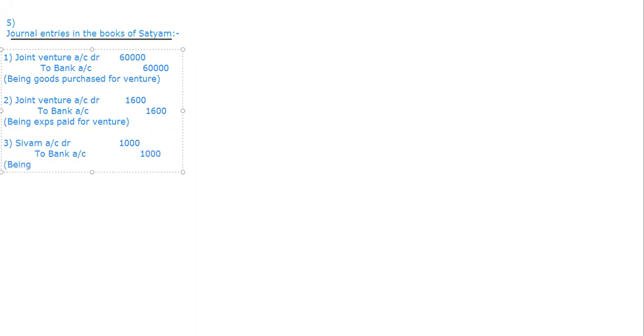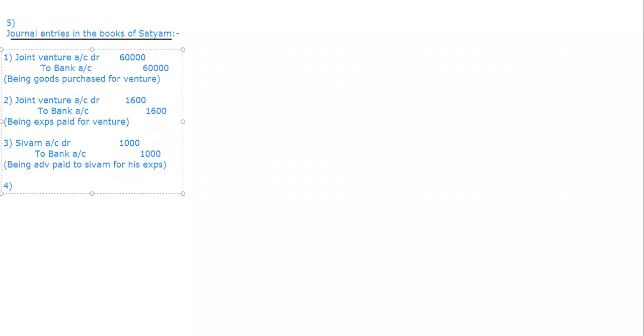What is that? Regarding advance and regarding balance payments, there will be no involvement of the main entry, that is consignment, and in this case joint venture. That is the reason this entry we are not transferring to the joint venture, because the balance settlements are to be done between the parties, not to the account. So being advance paid to Shivam for his expenses.